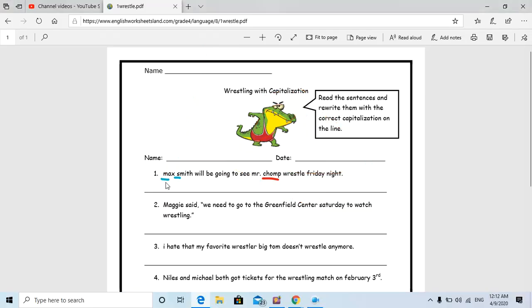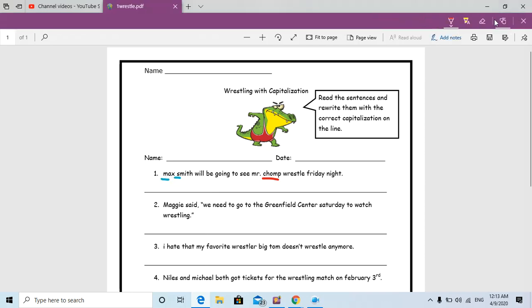M should be capital. Smith will be going to see Mr. Here. Number 1, M should be capital, right? Yes. And what else?